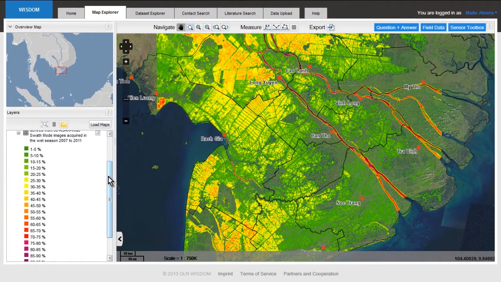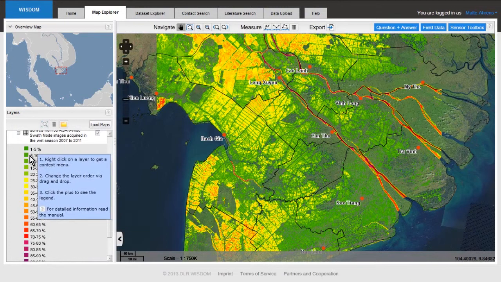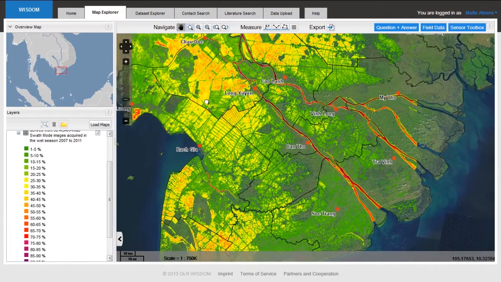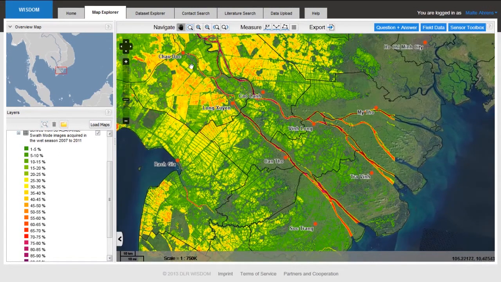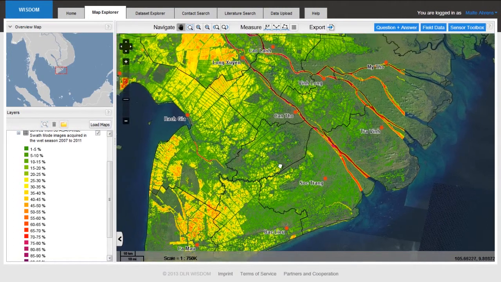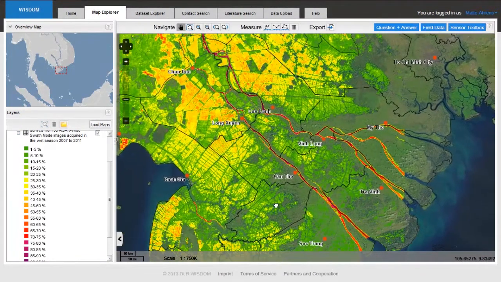And also here you can open a legend, and you can see green areas are not so often flooded, between 0 and 20% of all observation times, while reddish areas, for example the rivers, are flooded much more often, of course. You see here the rice crop areas of An Giang, and also Dong Thap and northern Can Tho. These are areas which are very frequently flooded. And the same is true down here at Ca Mau province, and in neighbouring provinces where agriculture plays a dominant role. So information about flood frequency is yours at the click of a mouse.